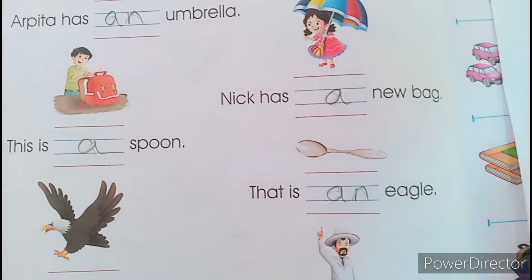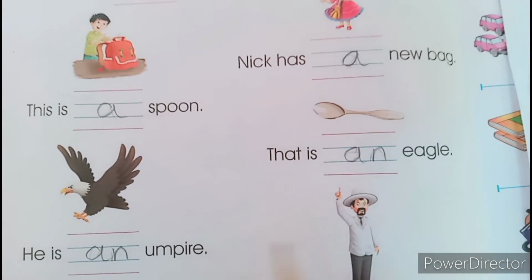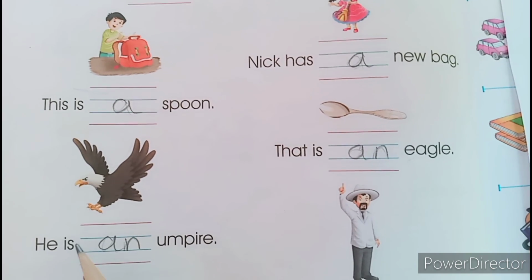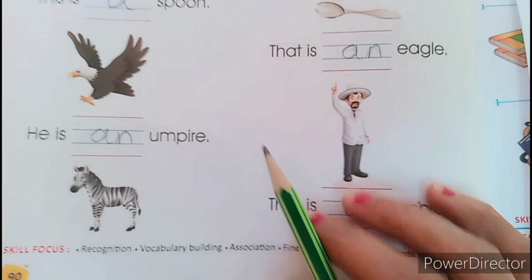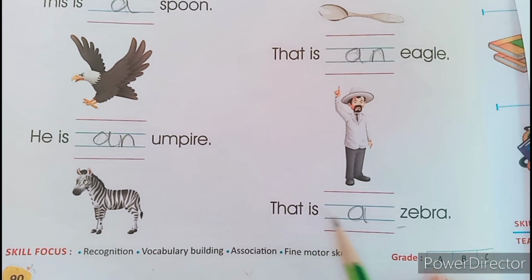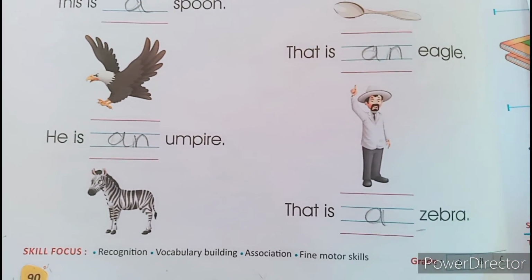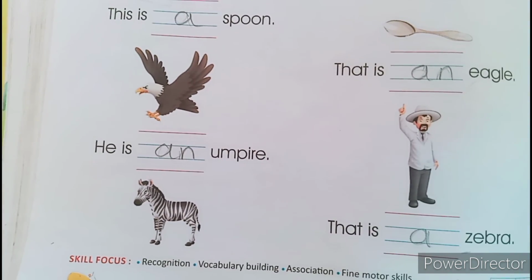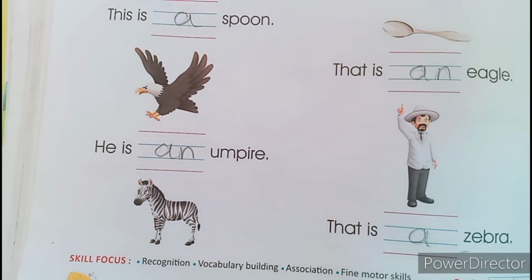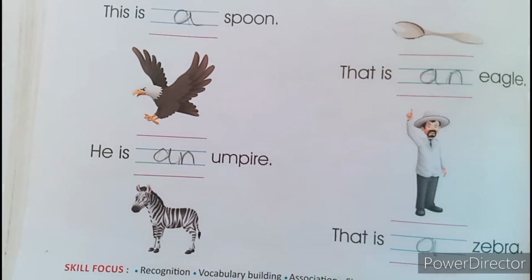That is an eagle. He is an umpire. That is a zebra. Okay. I think you had understood this topic very well. Complete it and send it to me, beta.